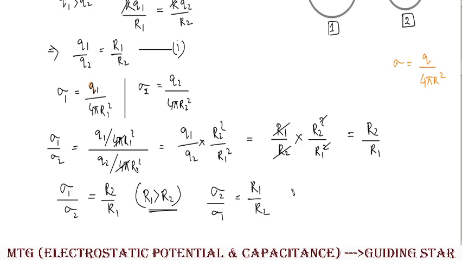If it is greater than 1, that means sigma 2 will be greater than sigma 1.